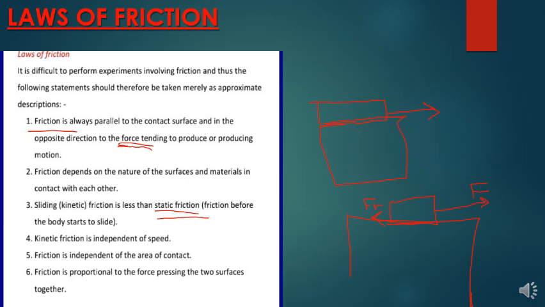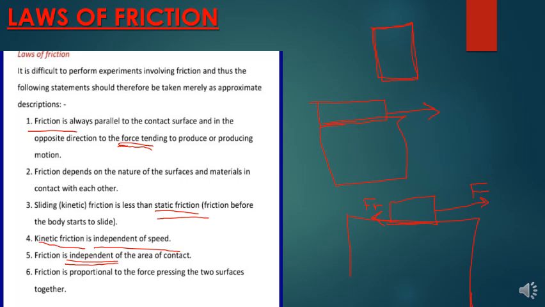Then number four, kinetic friction is independent of speed. Basically, the friction affecting something that has already started moving does not depend on speed. Then number five, friction is independent of the area of contact. Even if the two surfaces have a lot of contact area, touching over a very big area, friction does not depend on that area.